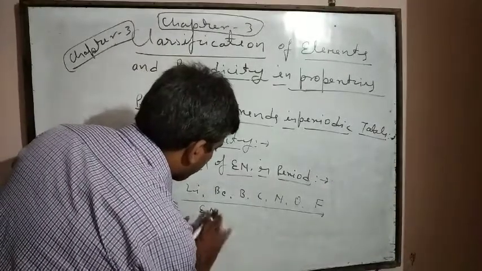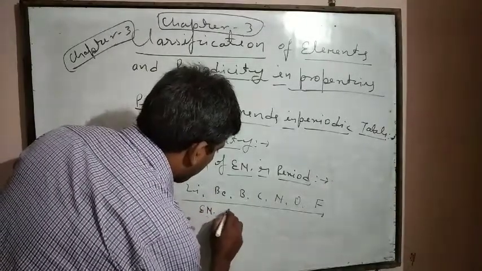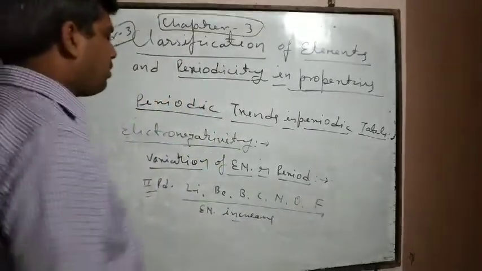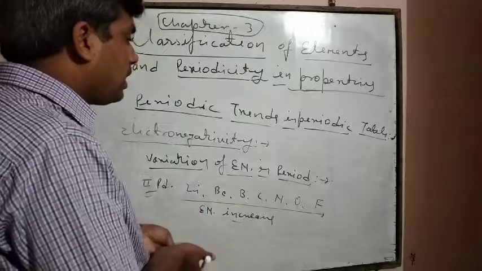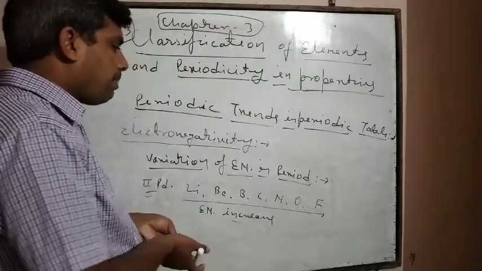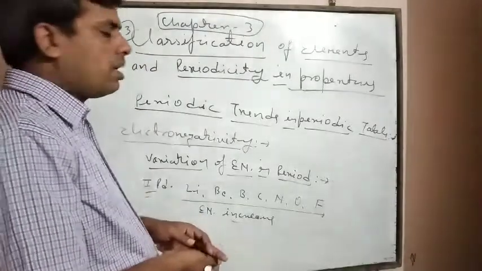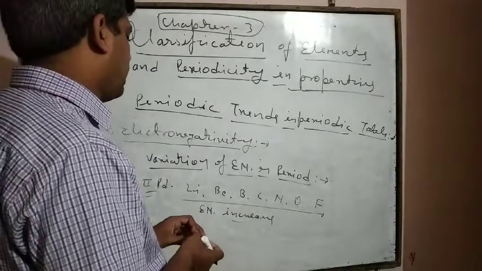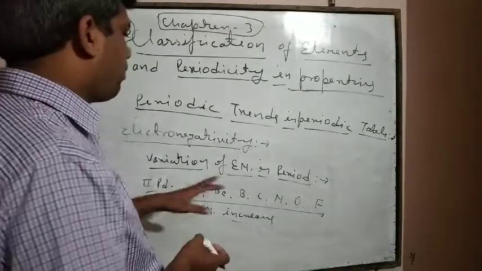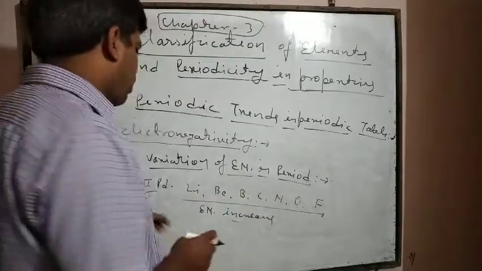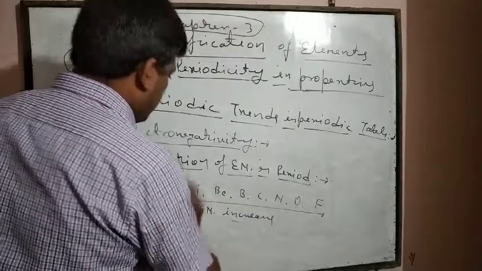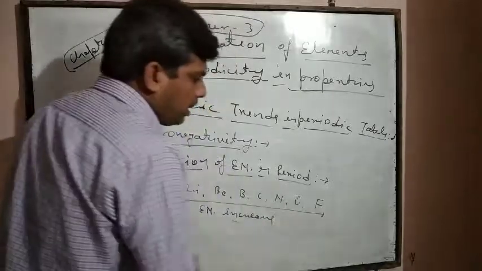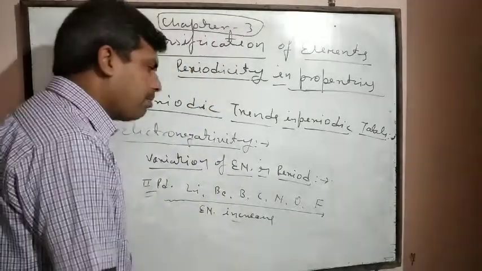Why does electronegativity increase? Because size decreases, and if size decreases, it is difficult to remove an electron. Hence, electronegativity increases while moving from left to right in a period.